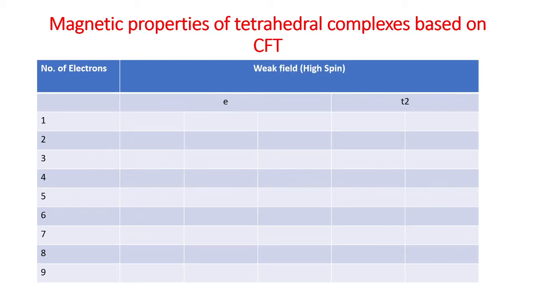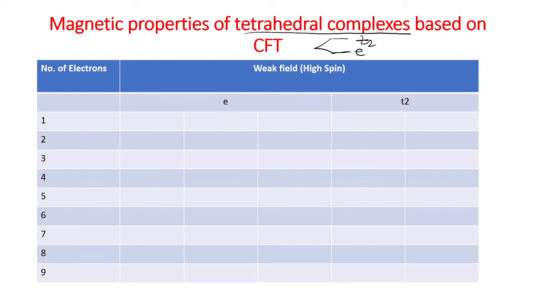Okay. Next one is the magnetic properties of tetrahedral complexes. Last time we studied the octahedral, here we study the tetrahedral. In tetrahedral complexes, the degenerate d orbitals split into e and t2 sets of orbitals. Here we don't write the g, because there is no center of symmetry. So it splits into e and t2 sets of orbitals.